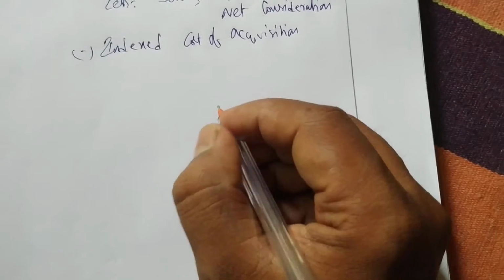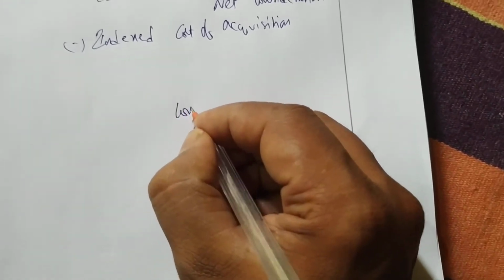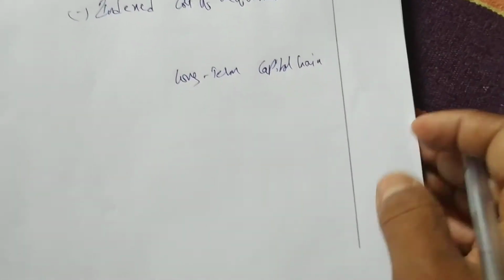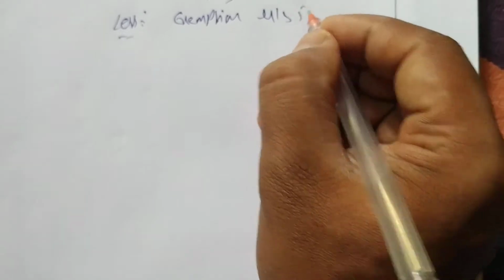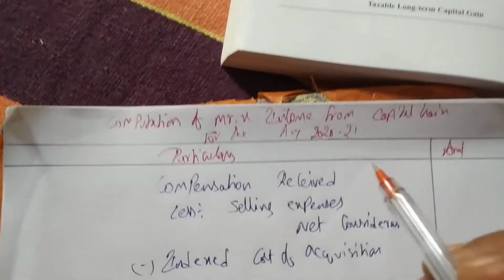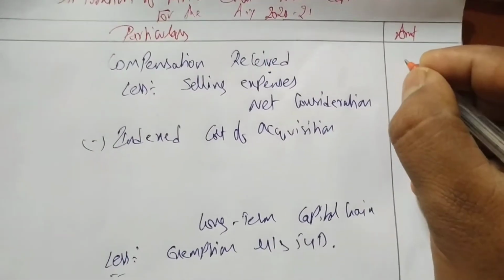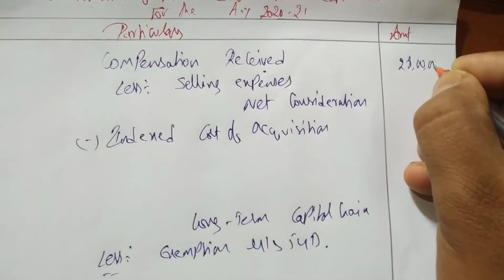Okay, then I'm leaving some space and I'm writing long term capital gain. Done. Next we have to do less. What less we have to do? Exemption under section 54D. Okay, this we'll do later. So how much compensation is received? He received compensation of 28 lakh rupees. So we'll write 28 lakh rupees.